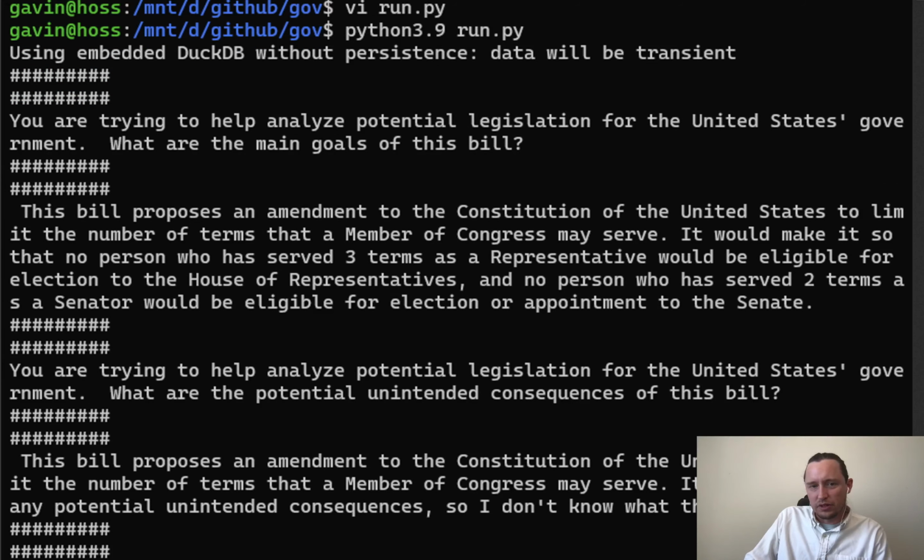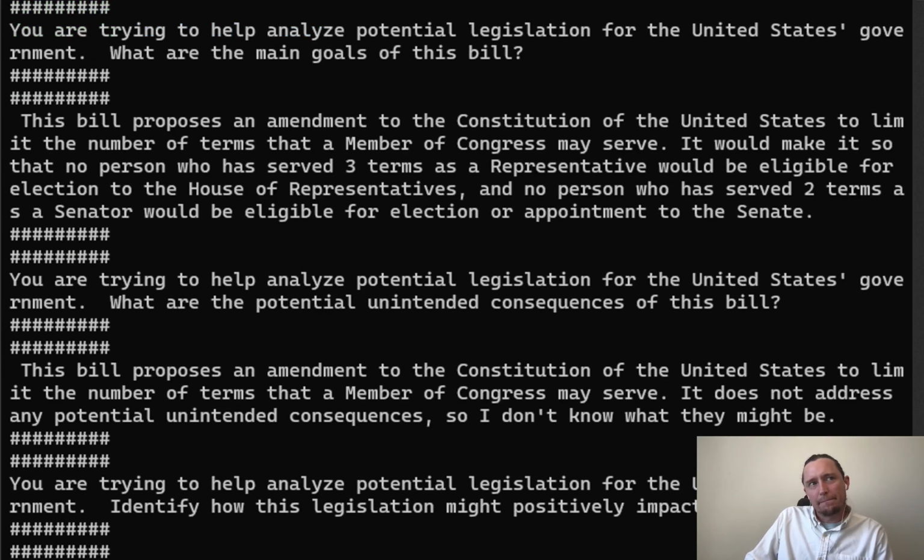This gives you a look at how much these representatives are thinking about the unintended consequences of their bill. The bill itself does not mention the unintended consequences, and therefore those who read the bill do not become aware of the unintended consequences. And I think this is important. This bill proposes an amendment to the Constitution of the United States to limit the number of terms. It does not address any potential unintended consequences.